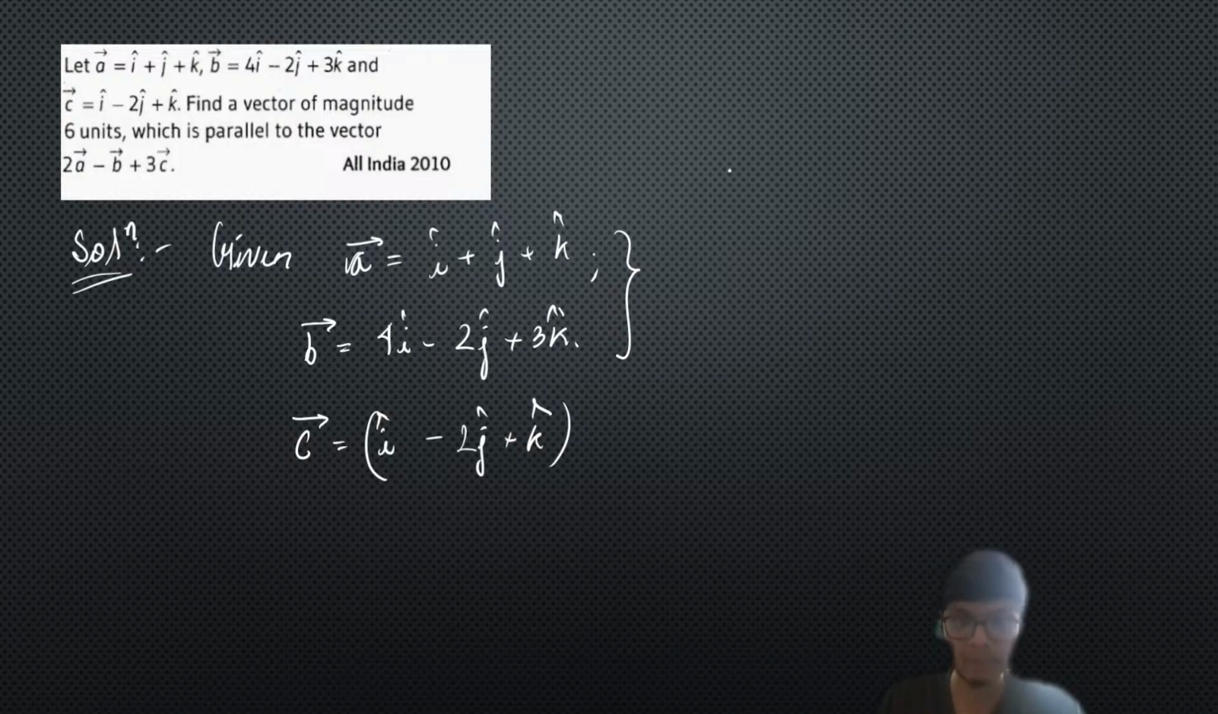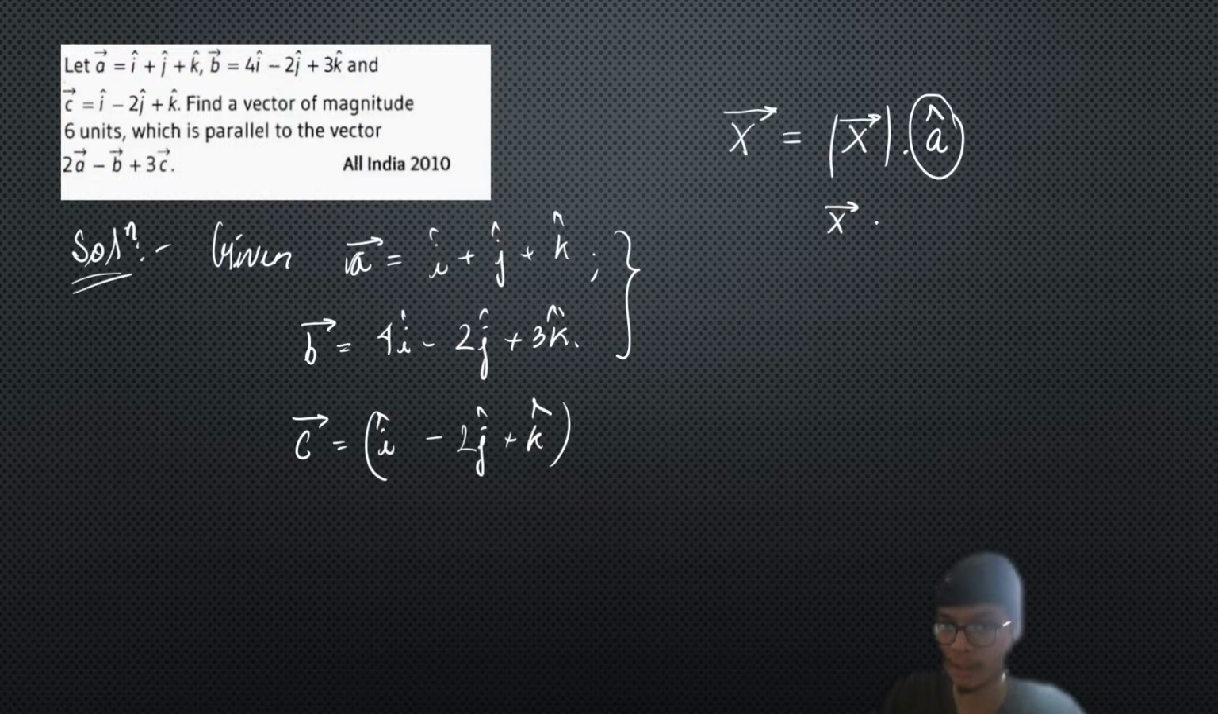Okay, so let me recall. Whenever you need to find a vector which is parallel to a given vector, let us say we have to find an unknown vector x which is parallel to a given vector a. The process is basically simple. You just need to take the magnitude of the required vector multiplied with the unit vector of the vector which it is parallel to.